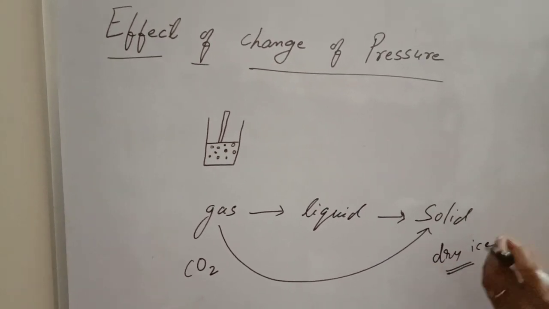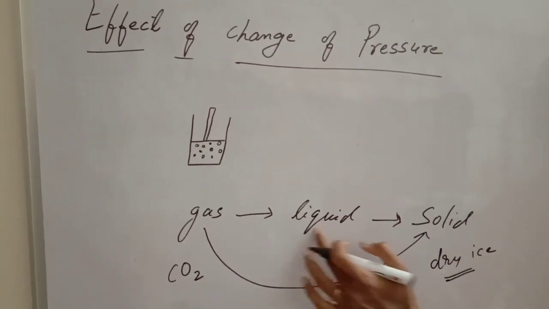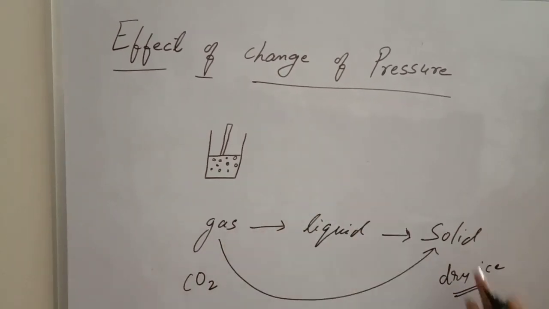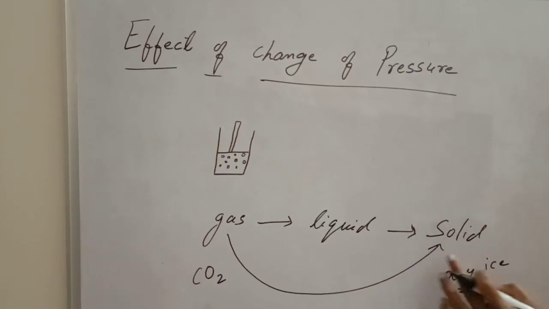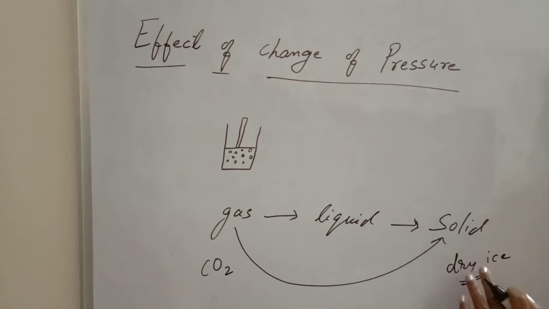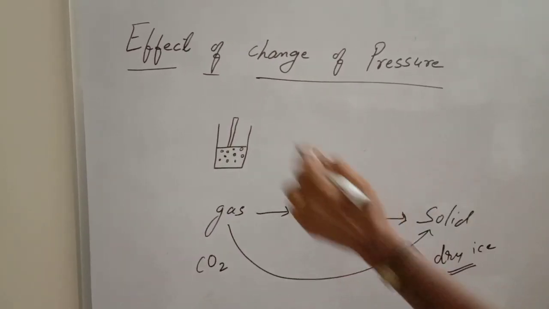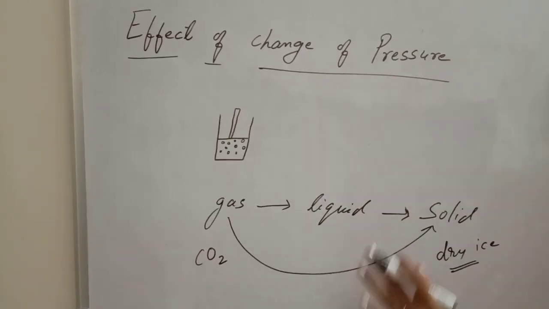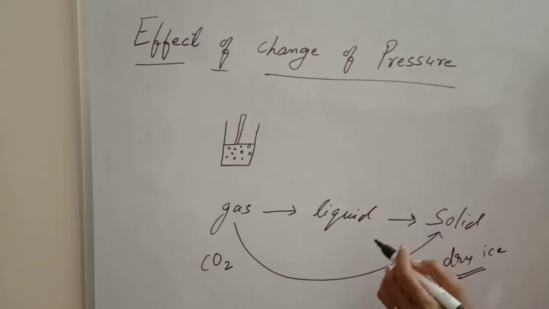Now, when you decrease the pressure, this dry ice will not get converted into liquid. It will directly convert into gaseous state. So, the gaseous state can be directly converted into solid state by giving pressure, and by releasing the pressure, again the solid can be converted into gaseous state. So I think the effect of change of pressure is clear. Pressure also plays an important role in changing the state of matter.